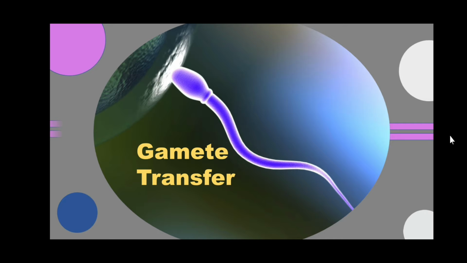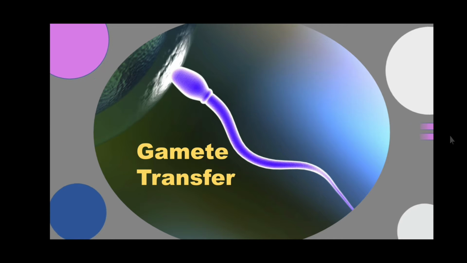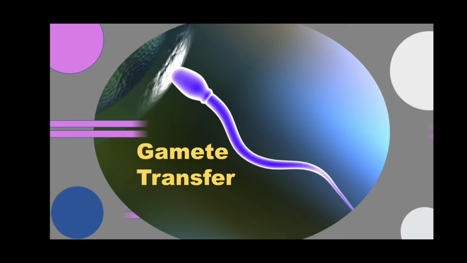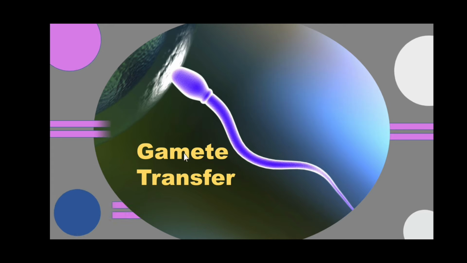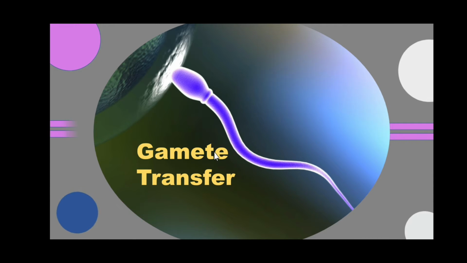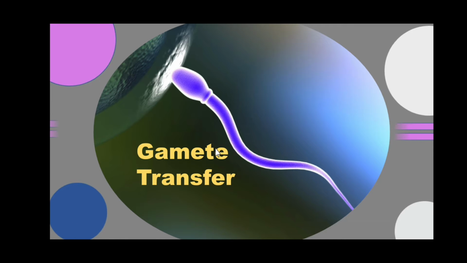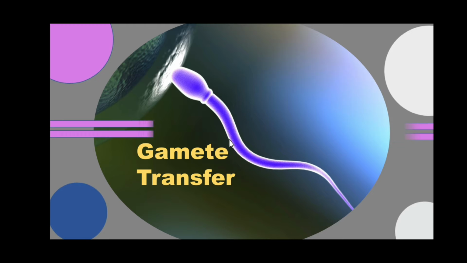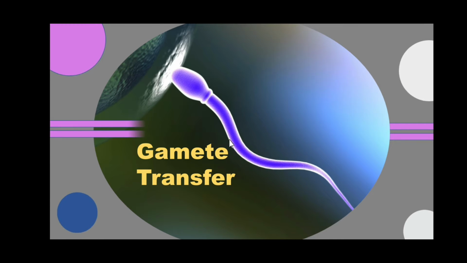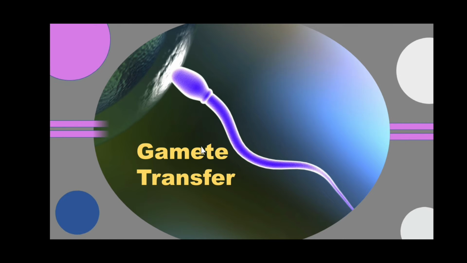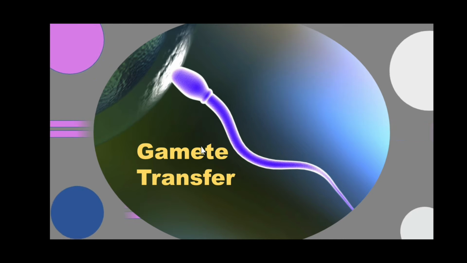It takes place in both higher and lower organisms. After gametogenesis, in the sense after the formation of gametes, this phenomenon helps the gametes to undergo fertilization.